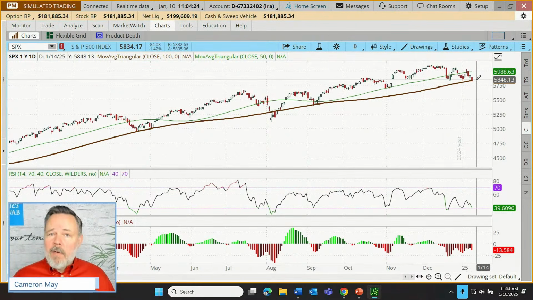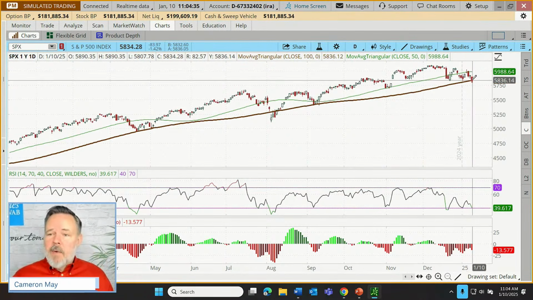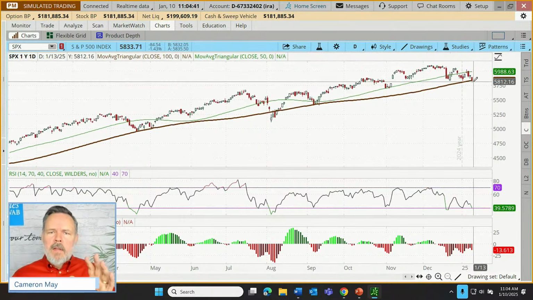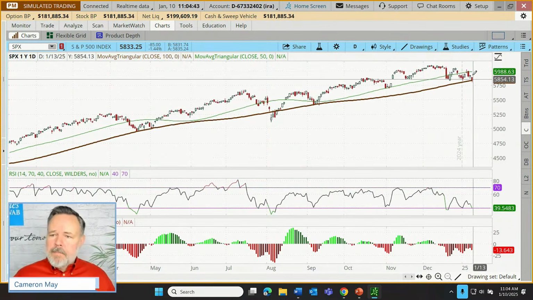And I think it's natural for traders, are some of you maybe wondering, is this the beginning of the end for the bull run? Could this be the start of a new bearish phase for markets? It could be. We'll see. But it's kind of interesting where that has taken us relative to the 100 period triangular moving average. Well, there's one little bit of hope for the bulls.